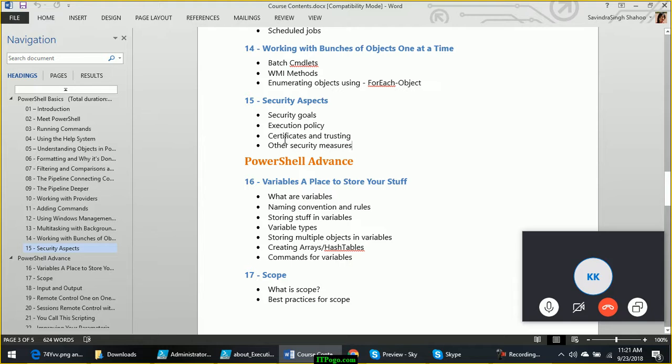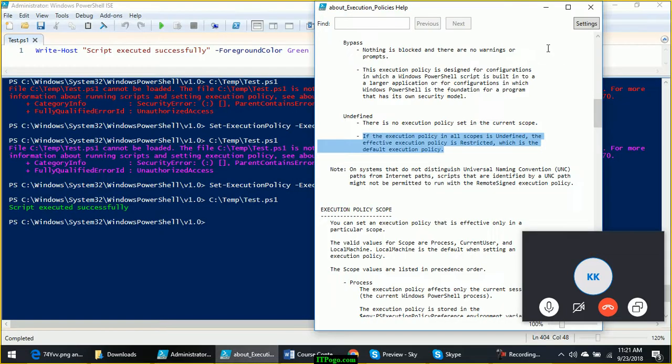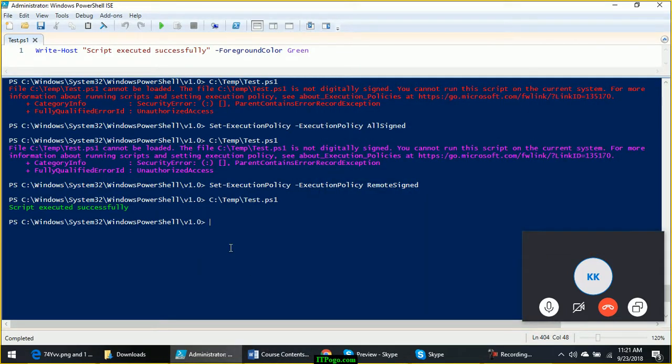Okay, let's discuss what are other security measures available in PowerShell. One of the other security measures, like let me go to C temp, cd.